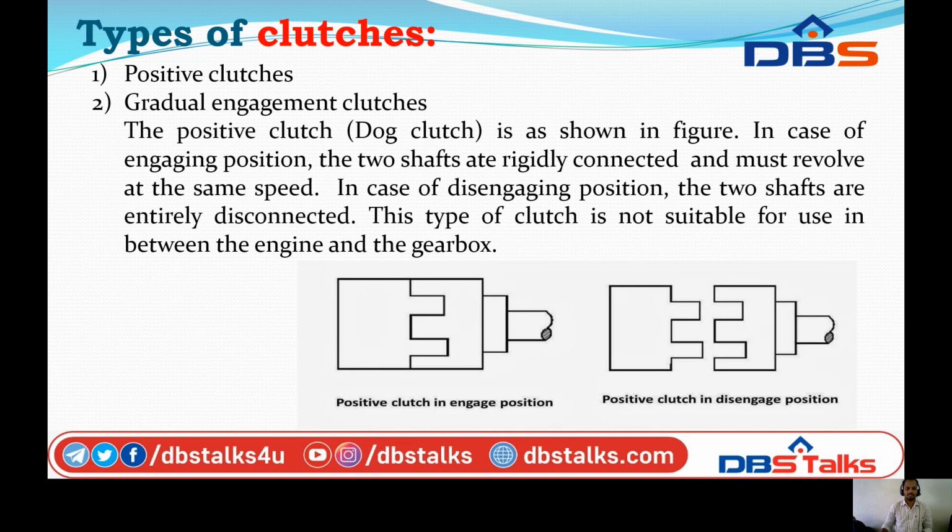In the disengaged position, the two shafts are entirely disconnected. This type of clutch is not suitable for use between engine and gearbox. Engaging means these are closely connected. Disengaging means they will move away from the relation between engine and the gearbox.